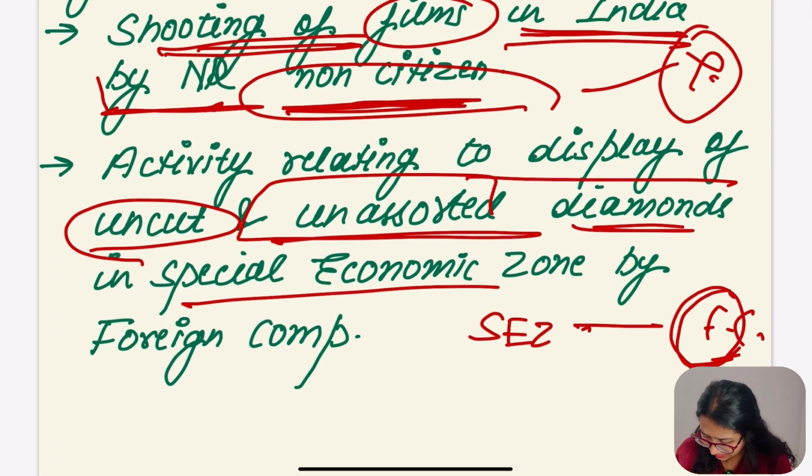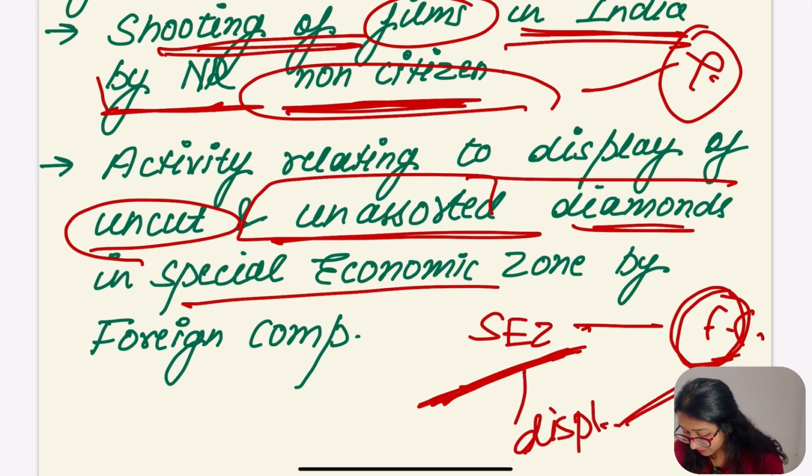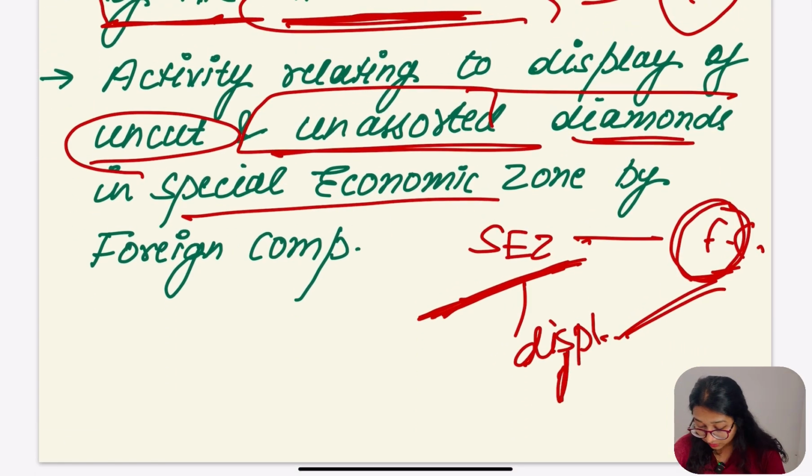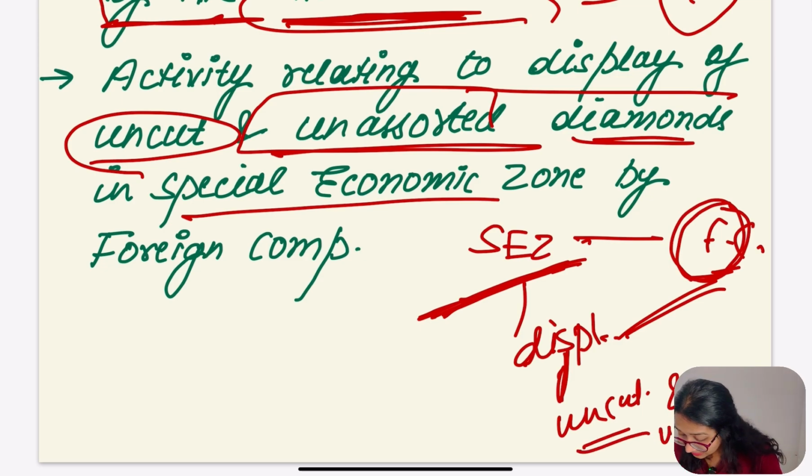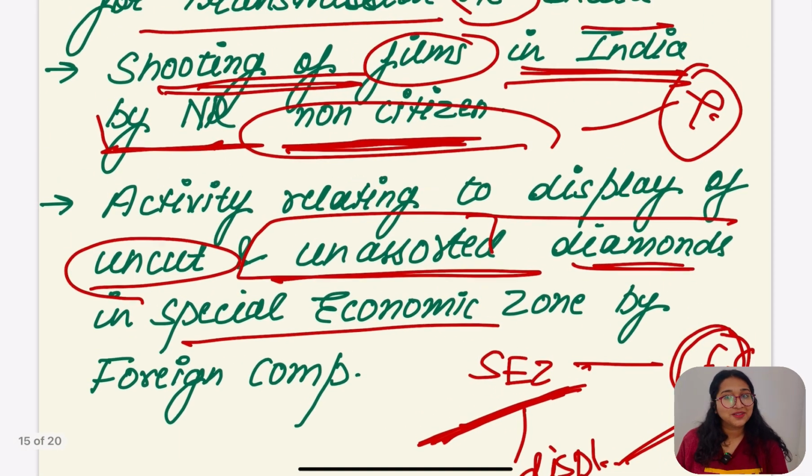First of all, we have to understand by foreign company in only special economic zone. We are only granting this point for special economic zone if it is actually displayed by the foreign company in special economic zone. What displayed? The uncut. This is not the final product, final diamond, which is actually purchased by many of us, I mean especially females. Uncut and unassorted diamonds. Okay, if this is just for the displaying purpose by foreign company in special economic zone, then this point will also not be covered in income deemed to accrue arise in India.